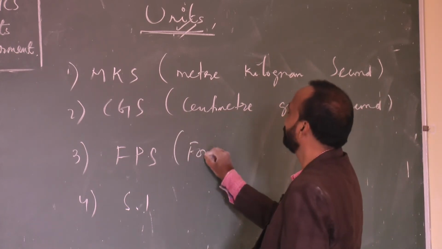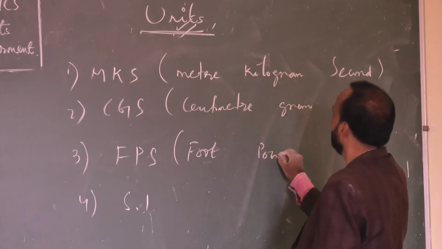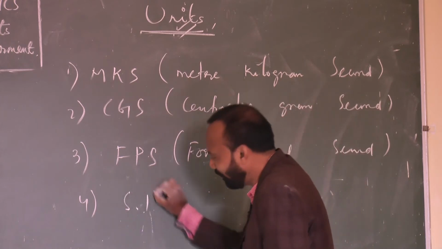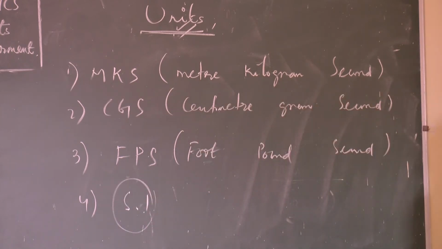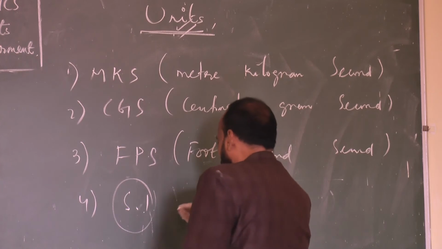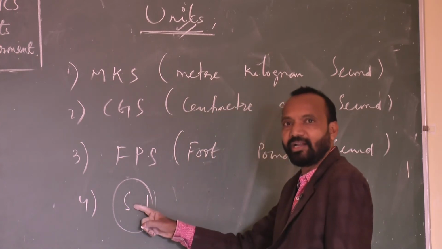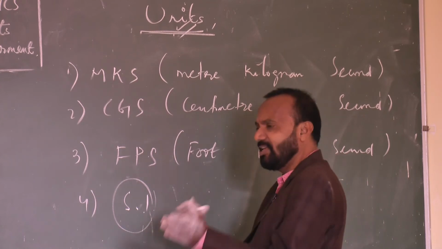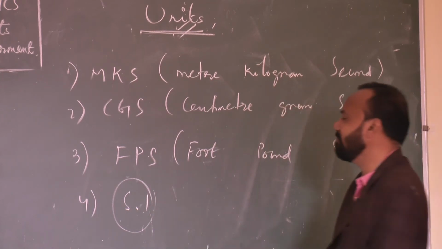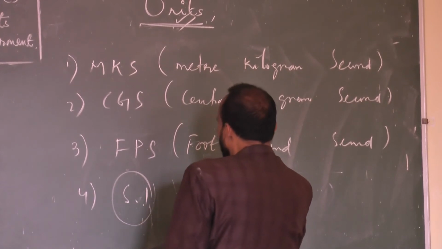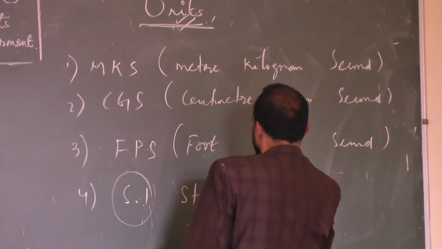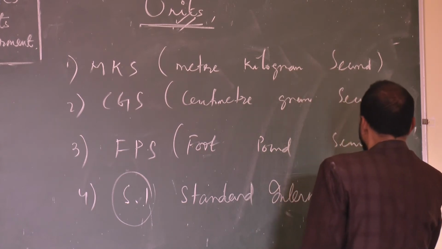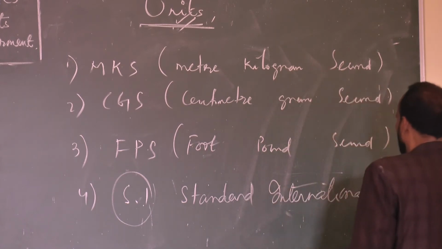This is foot, pound, second, and this is a very important and special unit, that is SI. In books it is written as standard international units; in different books, different full forms are there. So let's write standard international units.